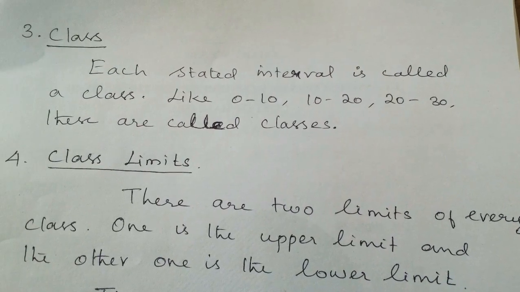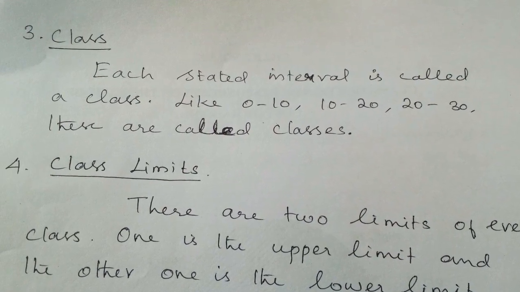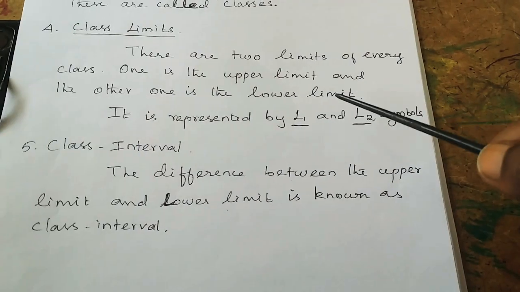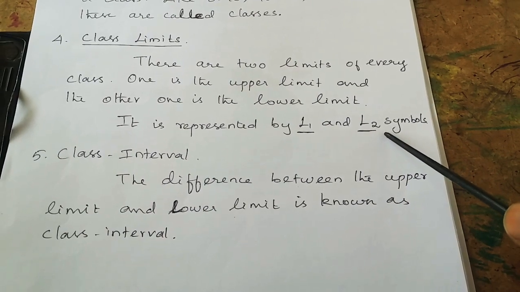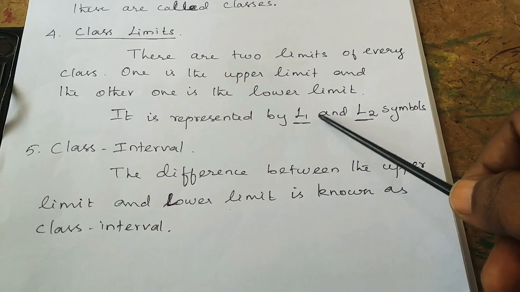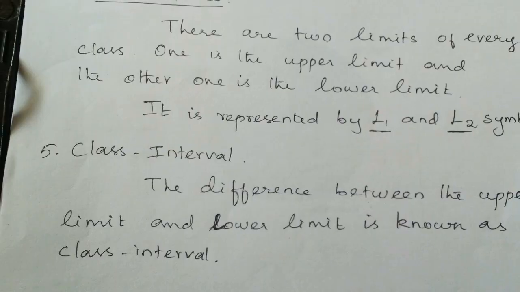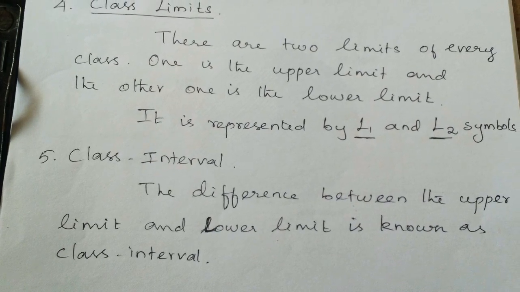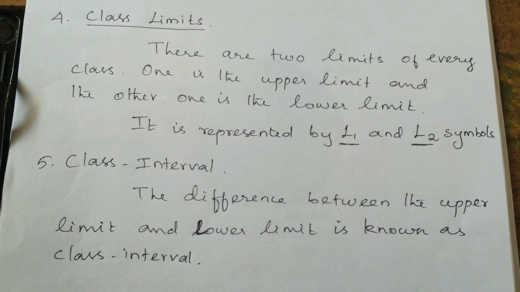The next one is class or group. Each stated interval is called a class, like 0 to 10, 10 to 20, 20 to 30. There are 2 limits of every class, one is the upper limit and the other one is the lower limit. They are represented by the symbols L1 and L2. For example, the marks scored by the students were grouped into 0 to 10, 10 to 20. The 0 is the lower limit, 10 is the upper limit.